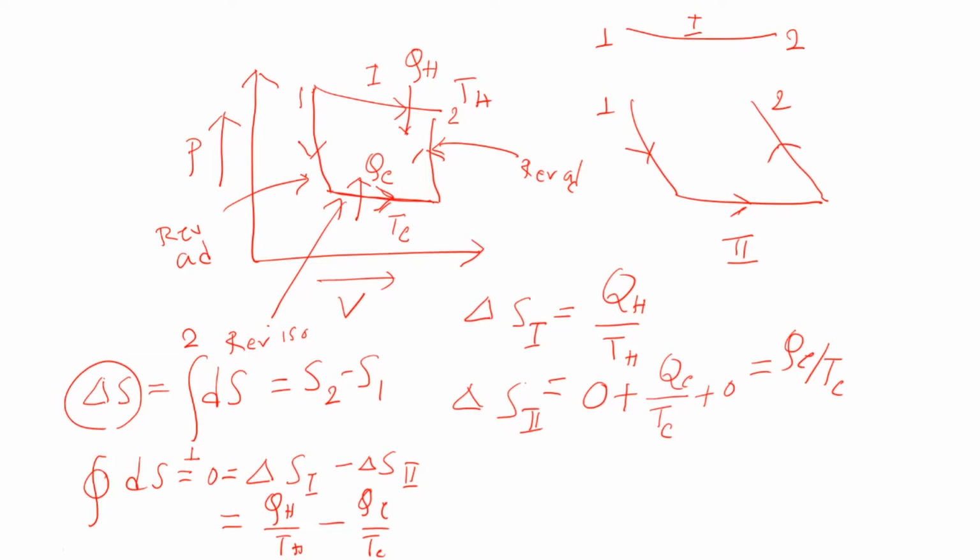So what we got just now is that the entropy change for the first path is exactly equal to the entropy change in the second path. So path 1 or path 2, as long as we consider a reversible path, it doesn't matter which reversible path you choose. In a nutshell, we have two states, state 1 and state 2, and if you consider an irreversible path and ask what the entropy change is, you have to consider a reversible path.